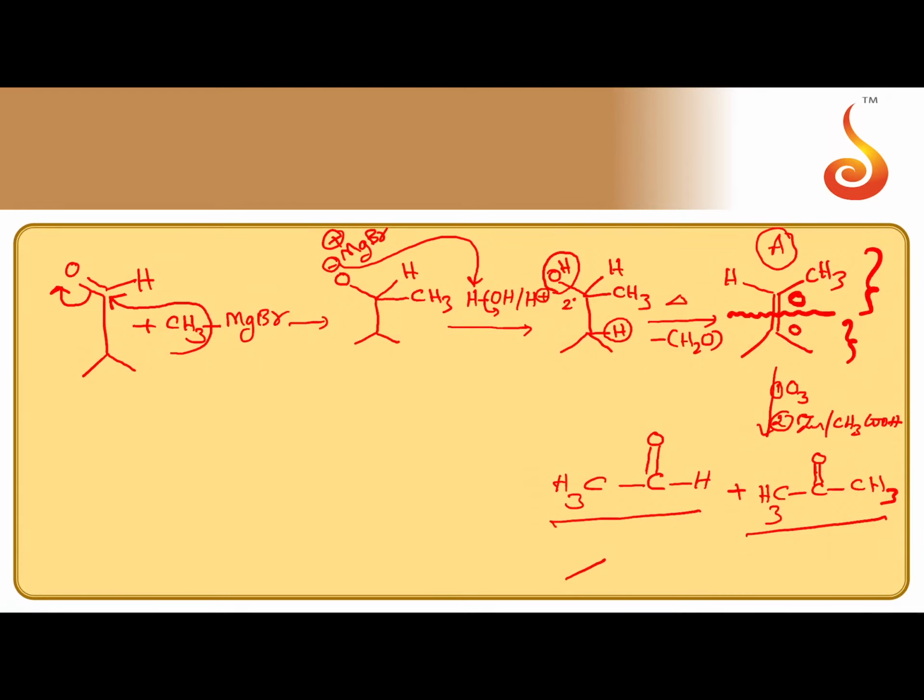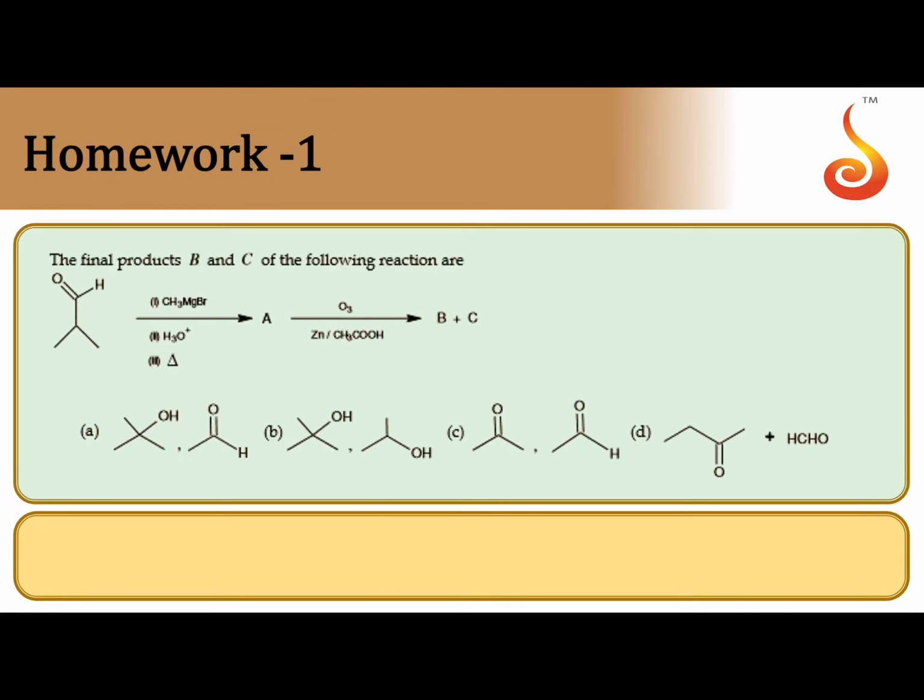Acetaldehyde in bond line model can be represented like this. This is acetaldehyde. The representation of acetone in bond line model, this is acetone. So now the ozonolysis products, one is acetaldehyde, the other one is acetone. Check the correct options. B and C are nothing but acetone and acetaldehyde. C is the correct answer.